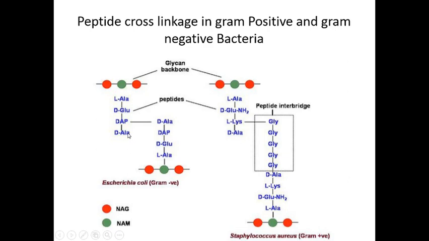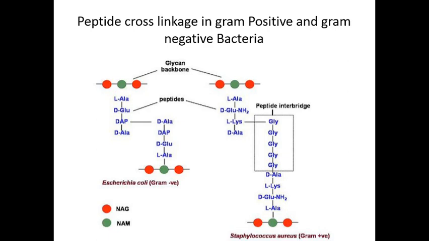Now when we discuss how these amino acids of the glycans are cross-linked to each other with the help of peptide bonds. So in gram-negative bacteria, the peptide cross-linkage occurs between the diaminopimelic acid, means the third amino acid of the glycan backbone, of one glycan backbone and the D-alanine of the adjacent glycan.